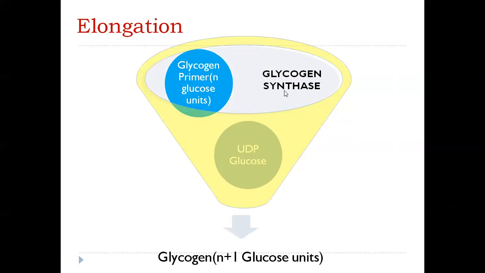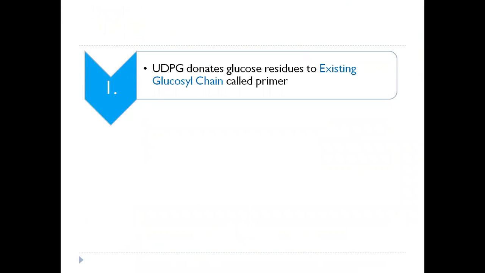And what we are getting is, again, a glycogen molecule, but here the number of glucose units is n plus 1. Previously we had n glucose units, and now we have added 1 glucose unit. So we again have a glycogen molecule containing 1 more unit of glucose. In this way, in the presence of glycogen synthase, more and more glucose units can be added. So how does the reaction take place? The UDP glucose donates the glucose residue to an existing glucosyl chain, which is called the primer. That is just a fragment of glycogen.